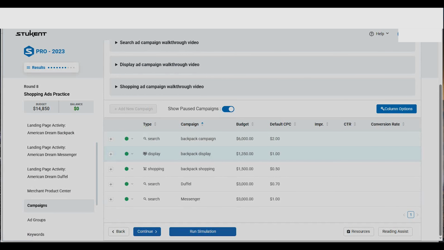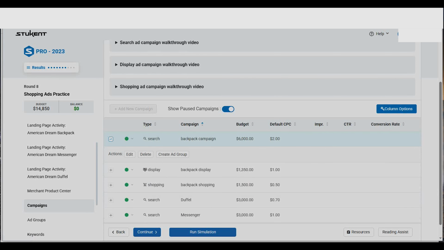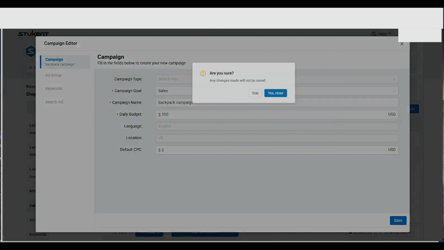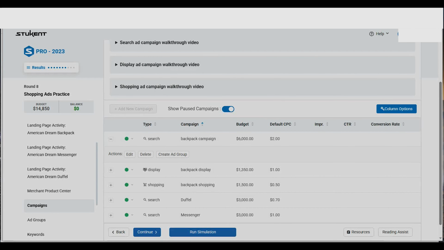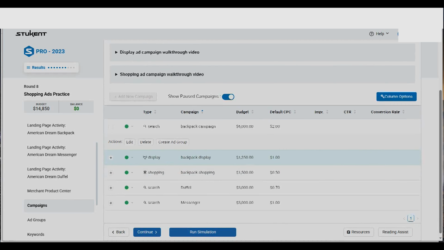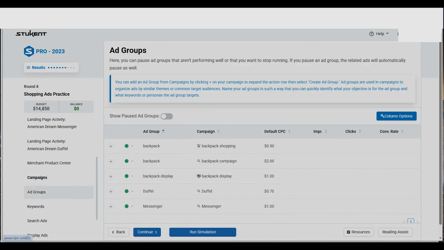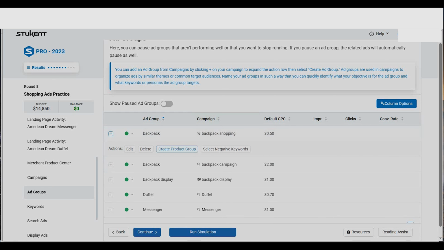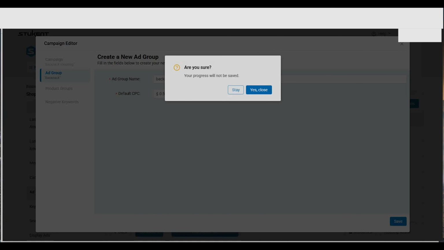And then for the campaigns, you can see the main campaign that we have created. There are these three: Backpack campaign, we also have Duffel and Messenger. So if you just click and then go to edit, we'll see here we have the default CPC at $2, and the reason for this is because the average CPC has been close to that one. Okay, let us go to add group so that we can have a clear view. All right, so let us start with the backpack so that you can see. Let us go to edit.